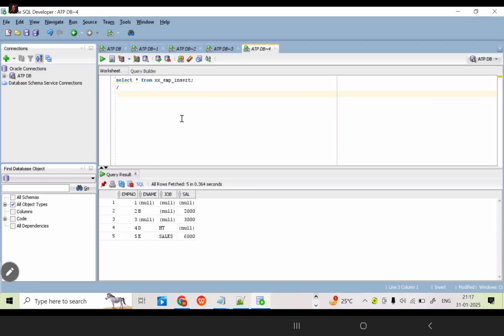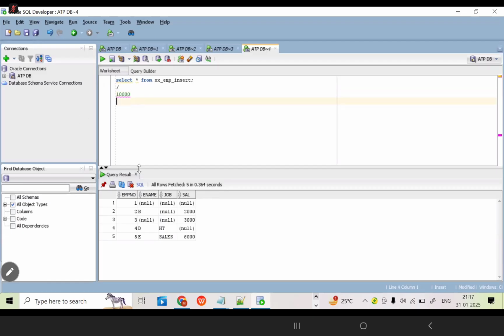Now, what is my current requirement? I am able to see the 5 employees' salaries. The entire organization currently has how many employees in this table? 5 employees only. What is the company's requirement? All 5 employees' salaries should be the same. What salary have they given? Each and every employee's salary should be 10,000 only.